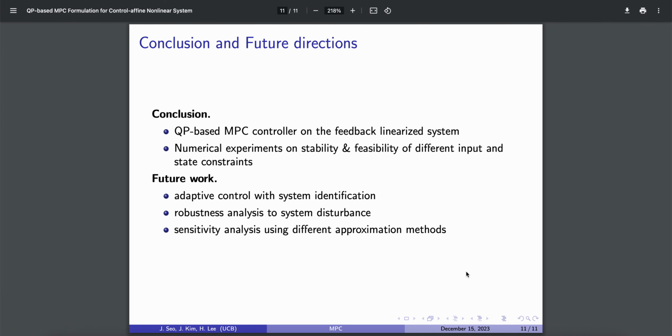For the future directions and conclusions, finally we have come up with the QP-based MPC controller for feedback linearized systems, and we have done some numerical experiments to check its stability and feasibility under different input and state constraints. There is also some possible future work here. We could come up with adaptive control with system identification, or robustness analysis to system disturbance, and sensitivity analysis using different approximation methods.